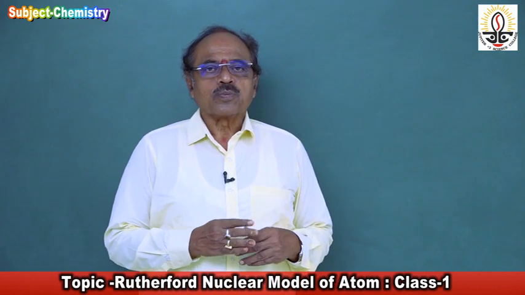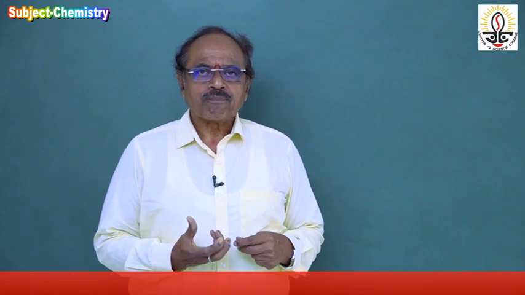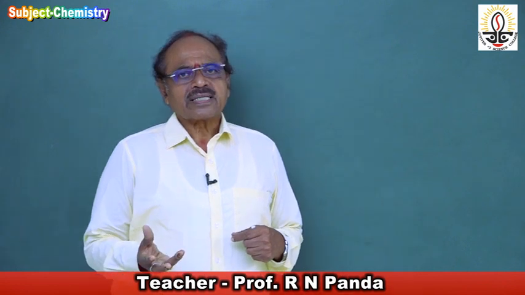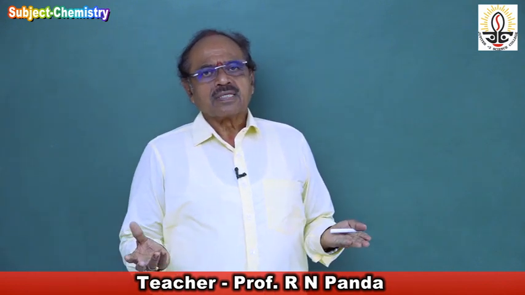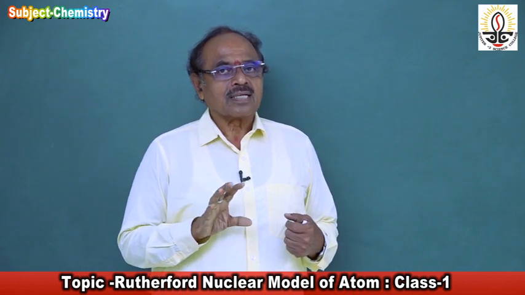So attempts were made by scientists to propose a model of atom. What do we mean by the word model? Nobody can see the atom, because it is the smallest particle which cannot be seen. So how does the atom look like?